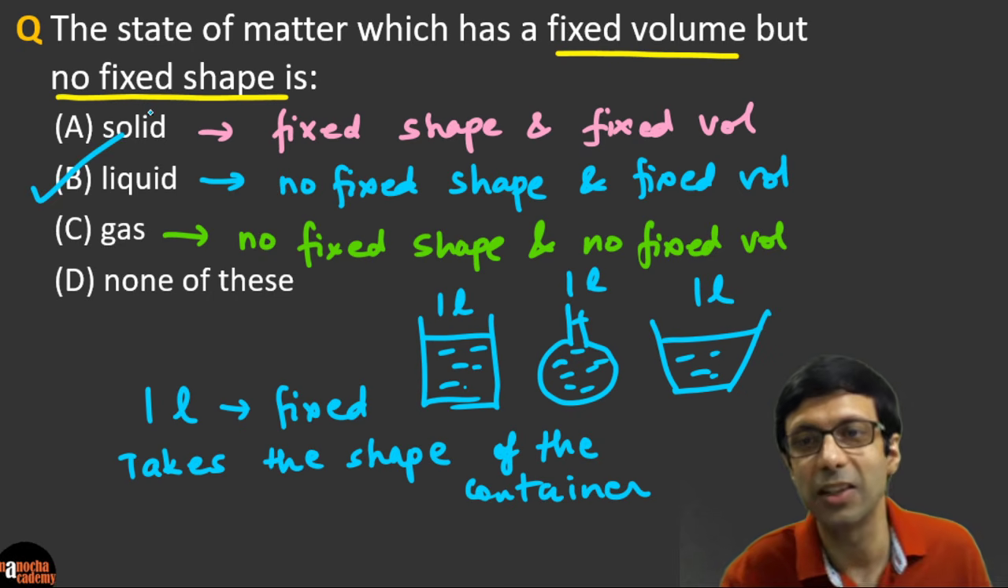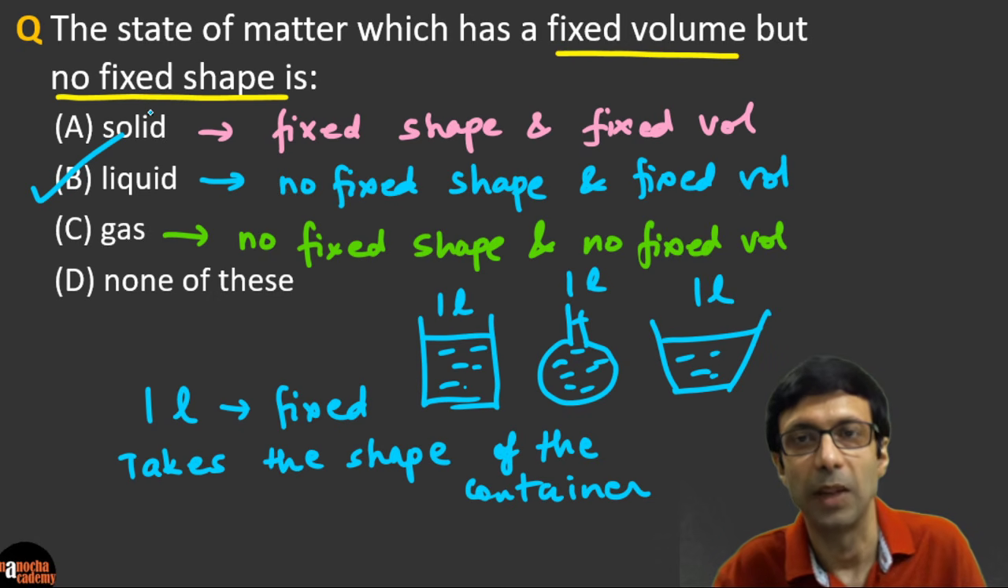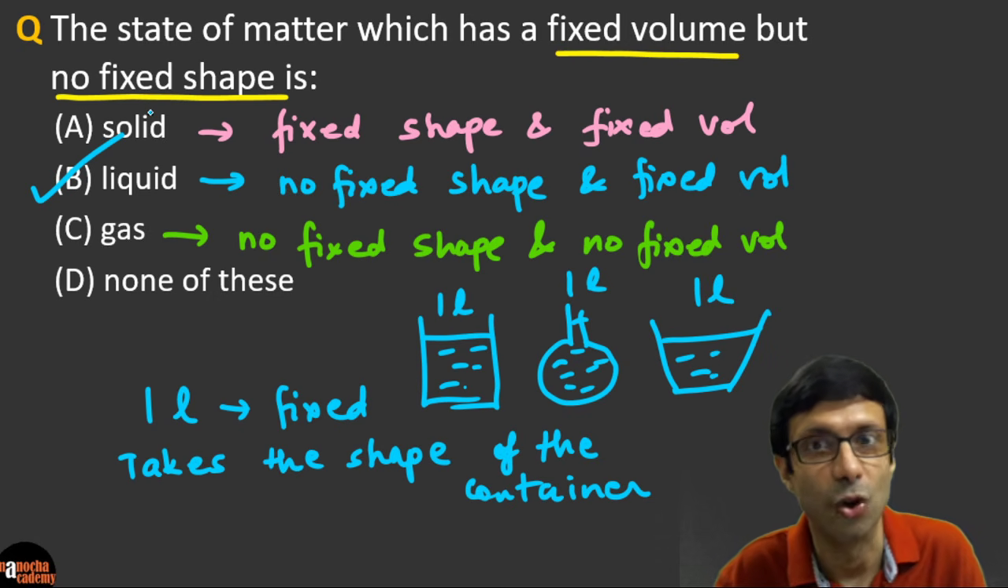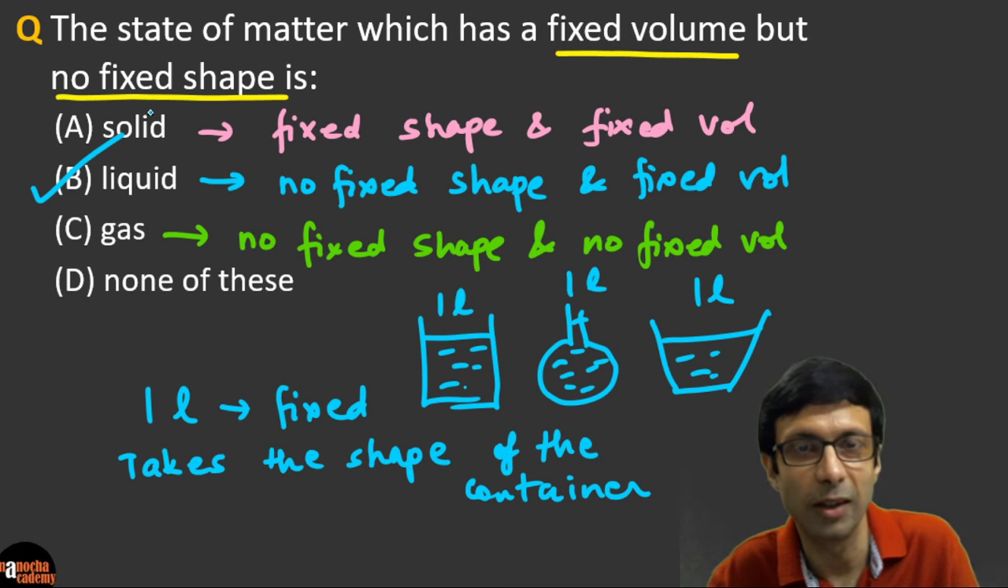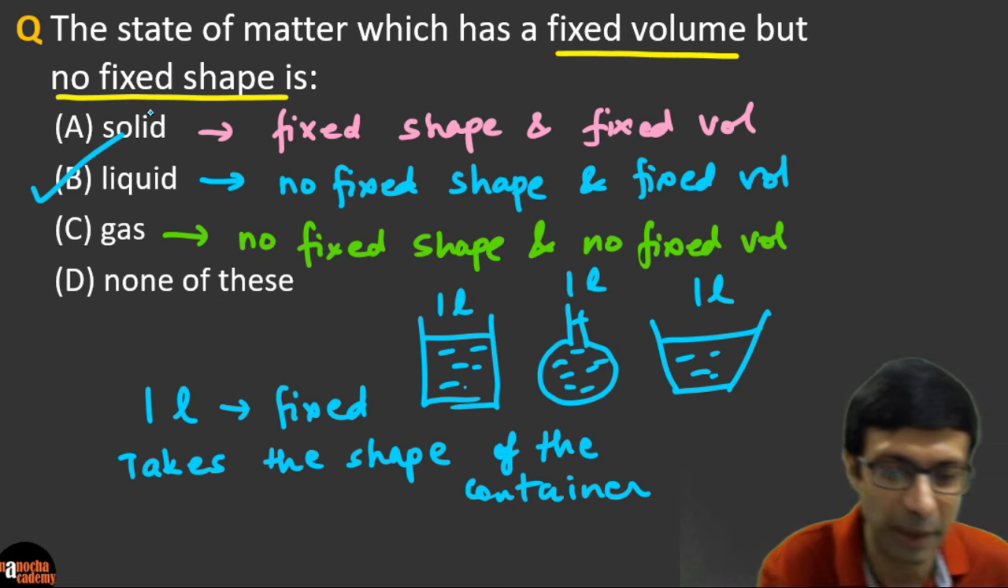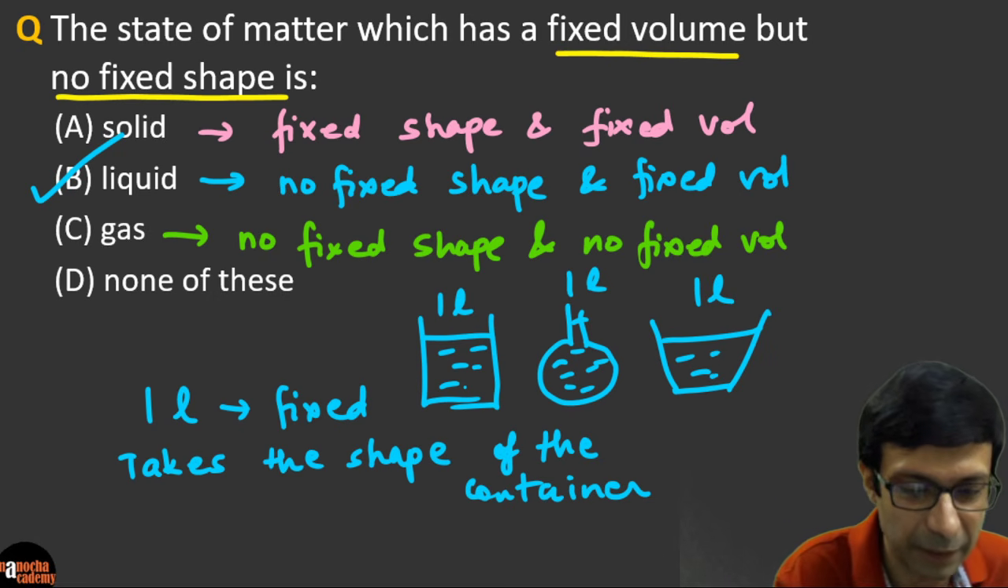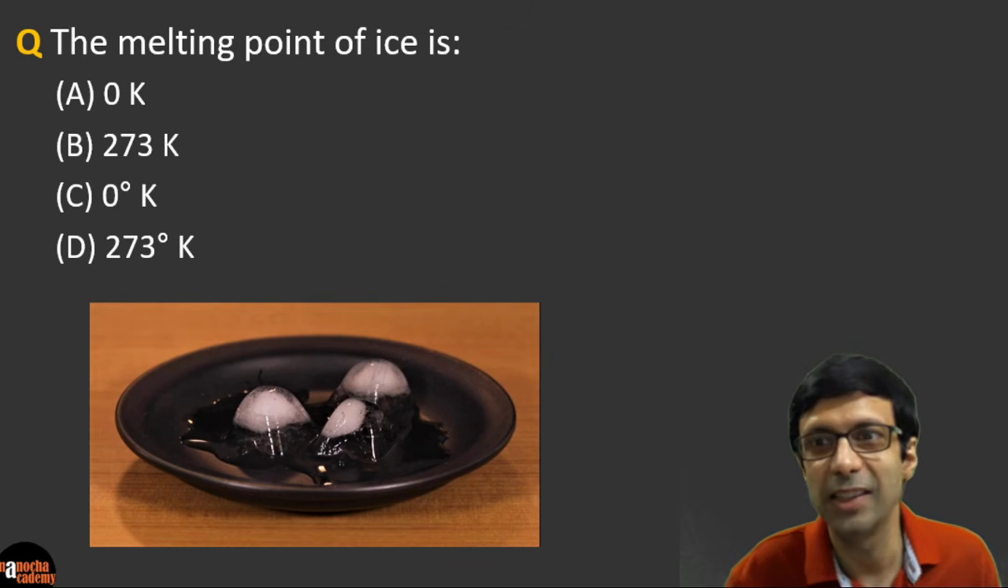Superb. The correct answer is B, liquid. It has a fixed volume but no fixed shape. And note what the solid and gas are here. I have written them down. Very good, guys. Now take a look at this next question.